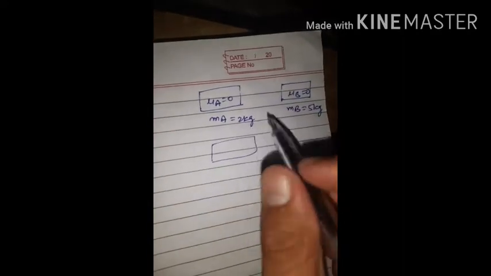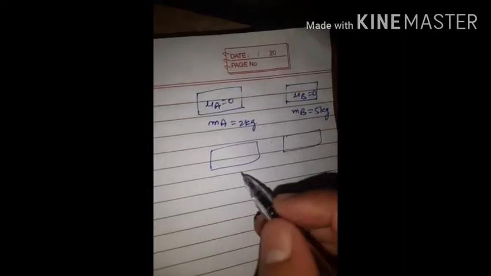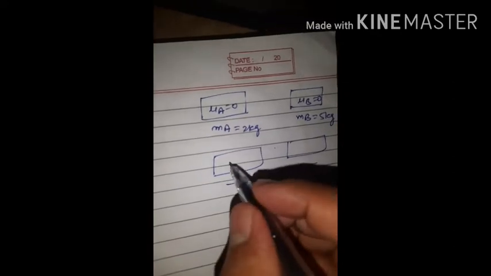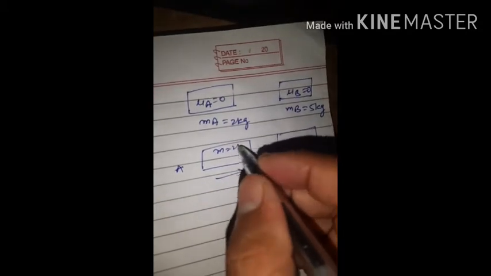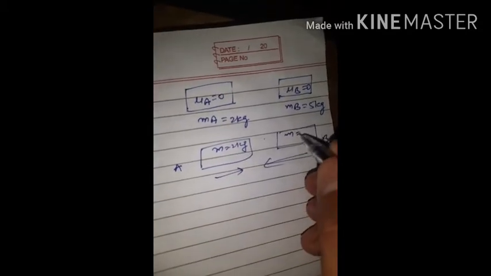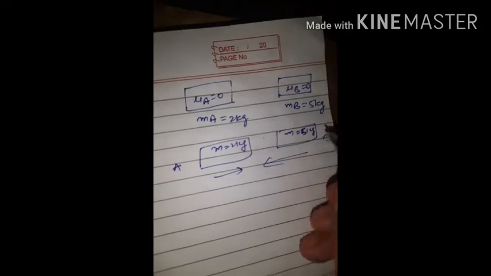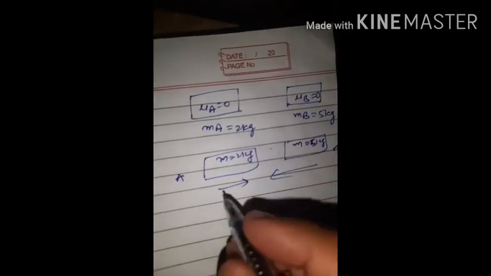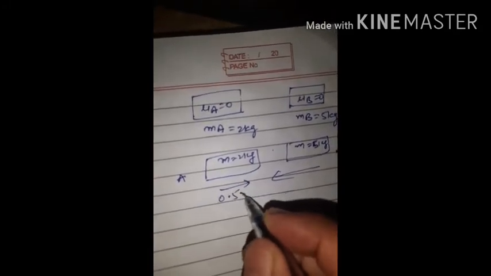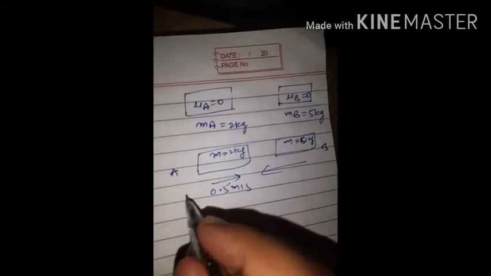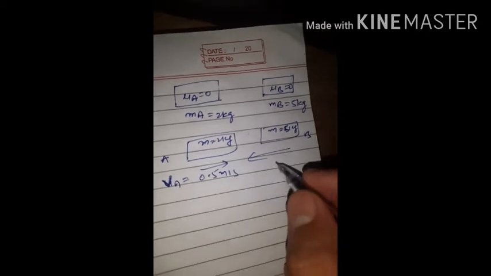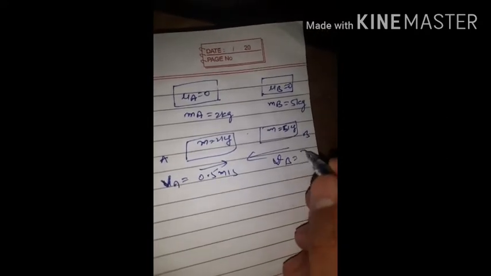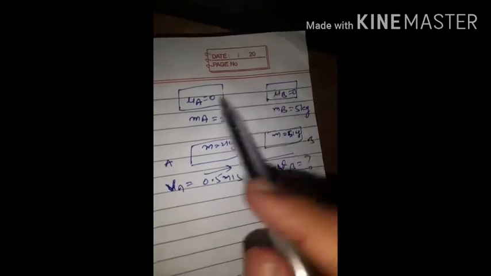He is saying that both bodies will attract each other. Simply, this body is attracting towards this body, and this body towards this. This is body A and this body is B. So the mass will remain the same: mass of this body remains 2 kg, and mass of the second body is equal to 5 kg. So he is saying that body A is moving with a velocity of 0.5 meter per second towards B. Clear? So this is the final velocity VA towards it, and the velocity of B we have to find out. This is the initial position and this is the final.